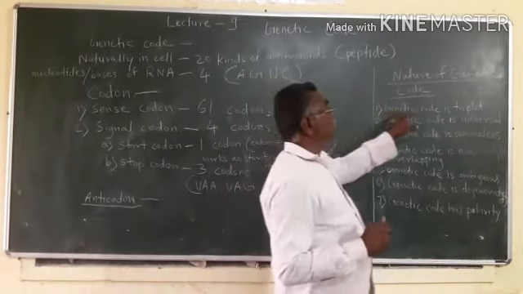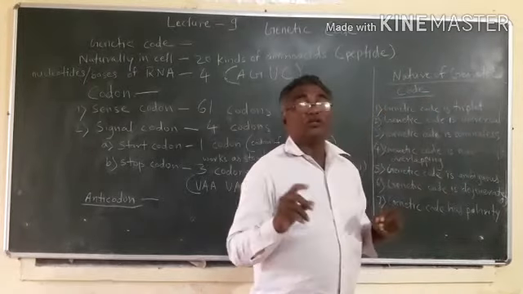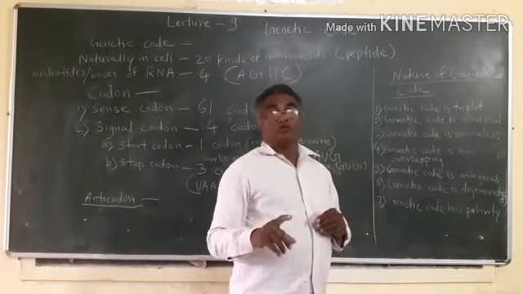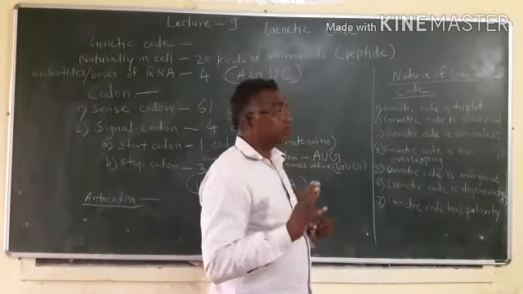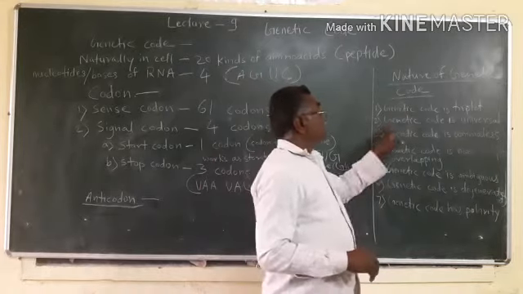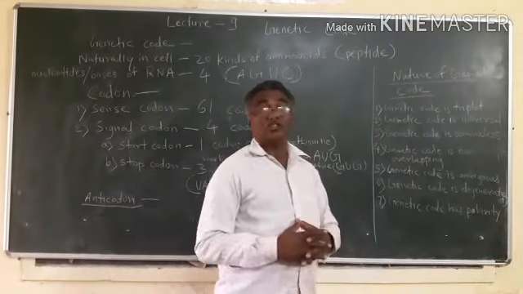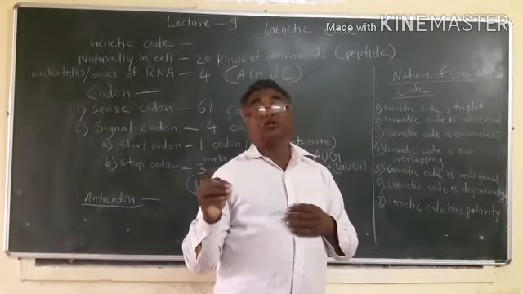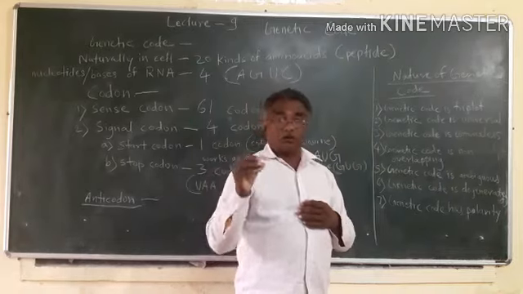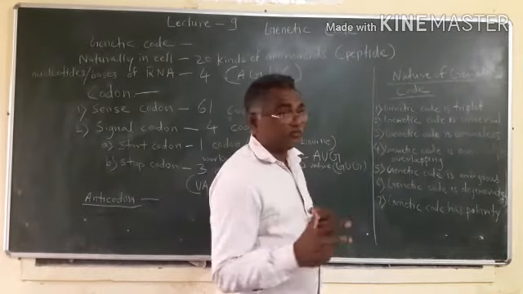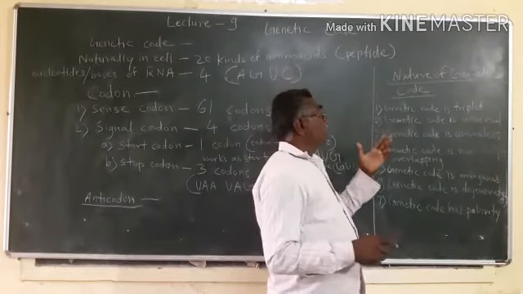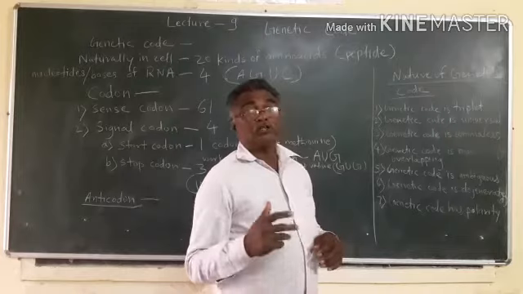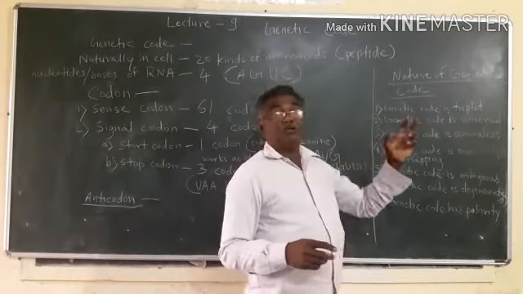So genetic code is triplet, meaning each genetic codon is formed from 3 bases.